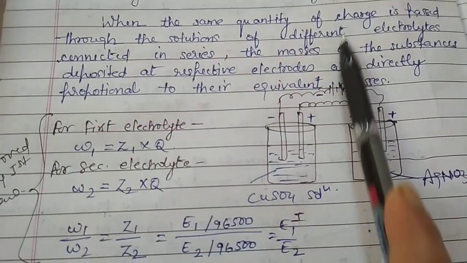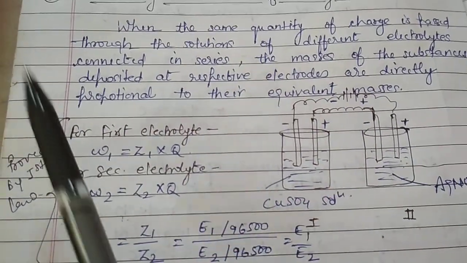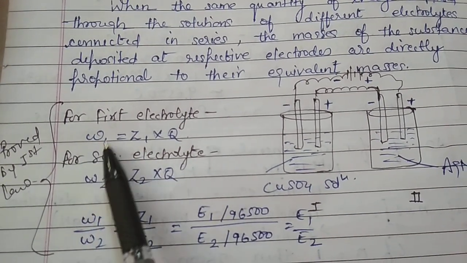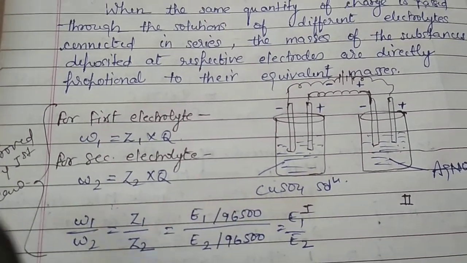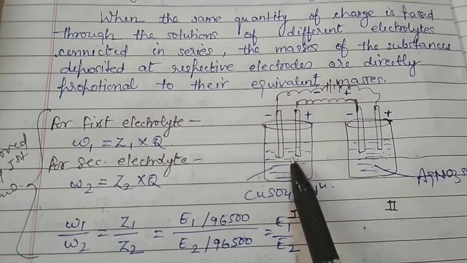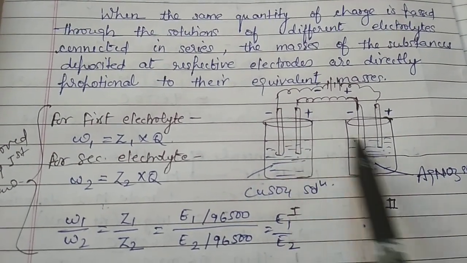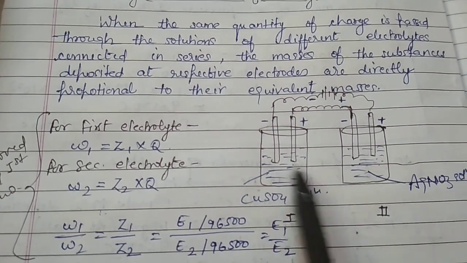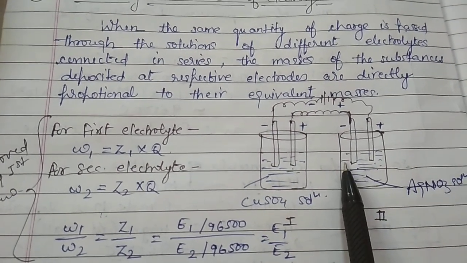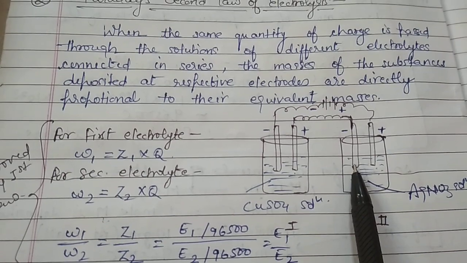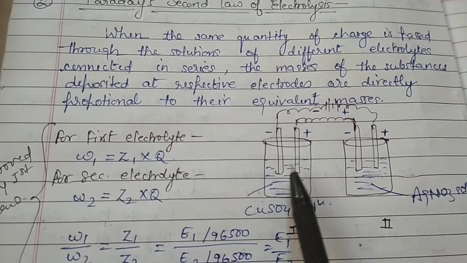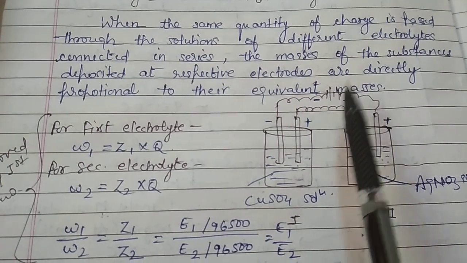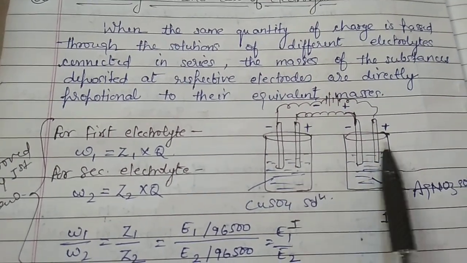So the law can also be proved by the first law itself. In the first law we have studied the formula W is equal to Z into Q. So here, if we have connected both of them in series, the charge passed would be the same for both the electrolytes. Q would be the same, because whatever current we pass for a particular time would be the same for both.